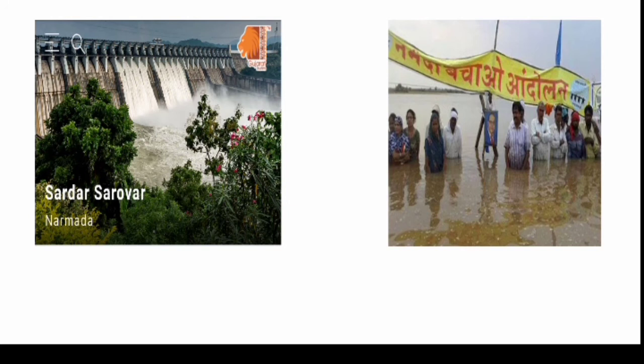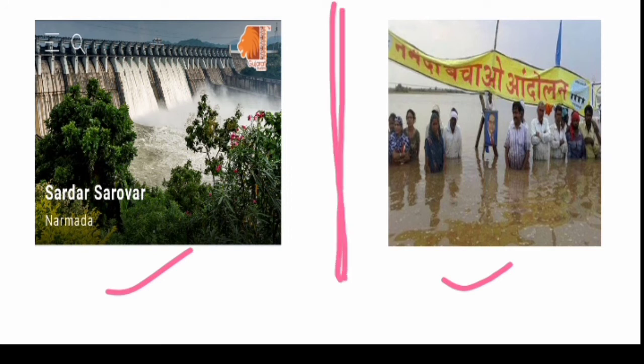Think of a dam, the Sardar Sarovar Dam on the river Narmada. It may provide electricity to the industrialists, while on the other hand, on increasing the height of this dam, the adjacent area may be submerged and it may disrupt the normal life of the people of that place, and it may root out or displace the people of that region.